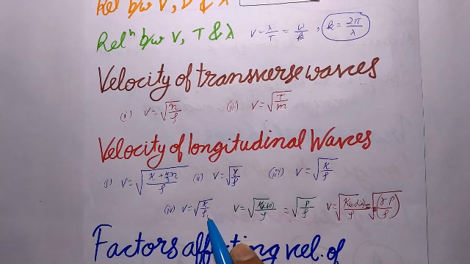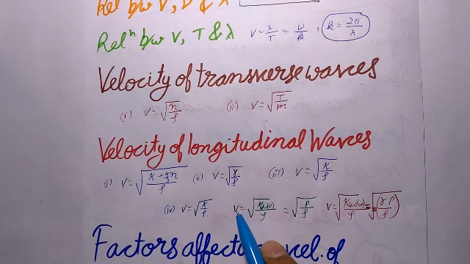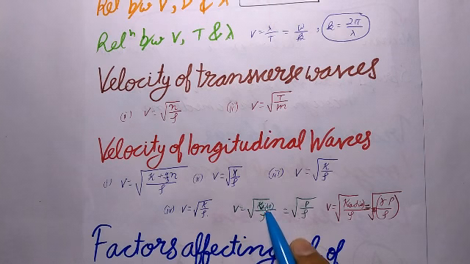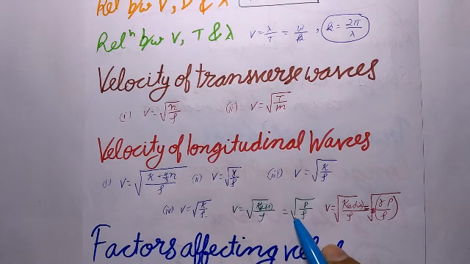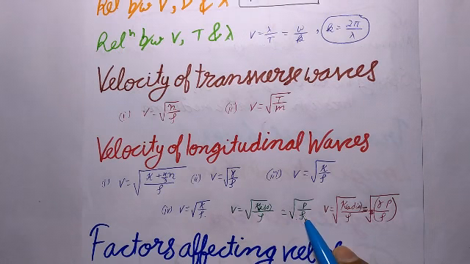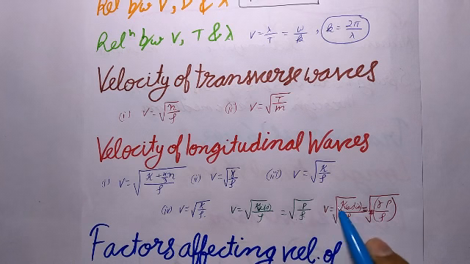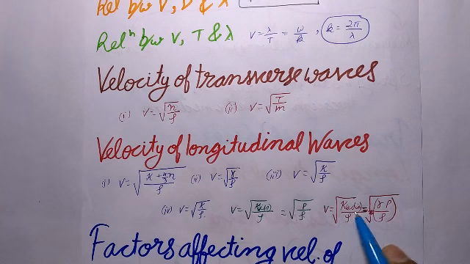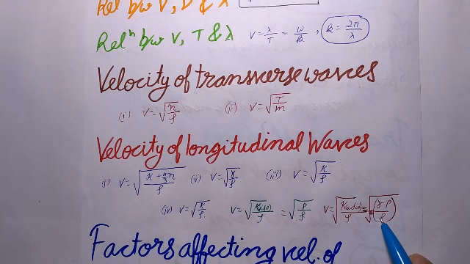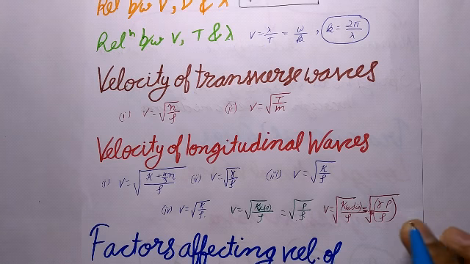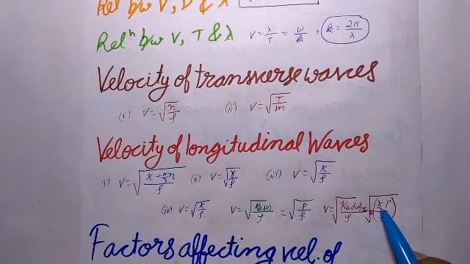So Newton's formula for the speed of sound is v = √(K_iso/ρ), which equals √(P/ρ). According to Laplace, when sound travels in a gas, the changes taking place in the medium are adiabatic. So Laplace's formula for the speed of sound is v = √(K_adiabatic/ρ), which equals √(γP/ρ), where Cp/Cv is the specific heat ratio. This γ is equal to Cp/Cv.